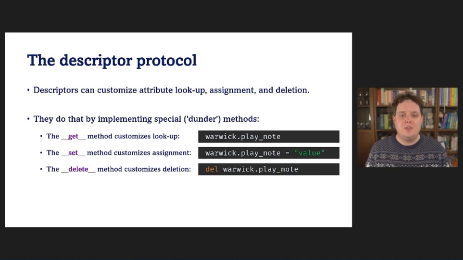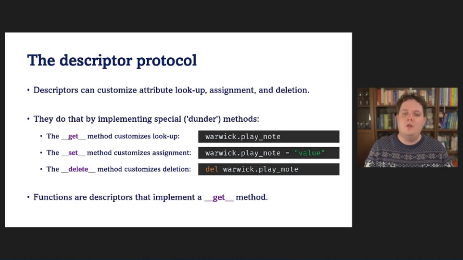Descriptors do not have to implement all the methods in the descriptor protocol. Instead, they can just implement the methods they need to do their work. As you've probably already guessed, functions are such descriptors. They implement the dunder get method to customize what happens when you get a function using an attribute. To get a better idea of how descriptors work, I'm now going to implement a simple descriptor that also customizes attribute lookup.